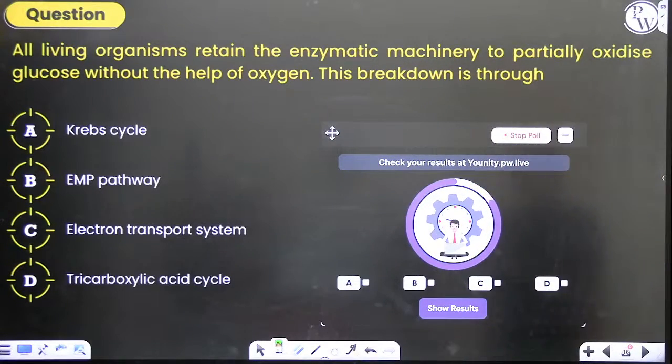All living organisms retain the enzymatic machinery to partially oxidize glucose without the help of oxygen. This breakdown is through Krebs cycle, EMP pathway, electron transport system, tricarboxylic acid cycle.